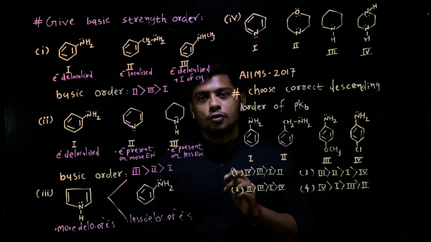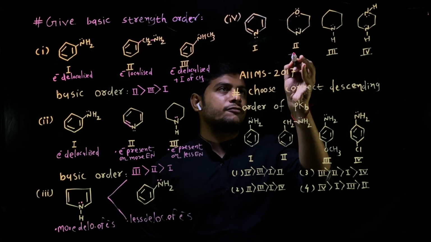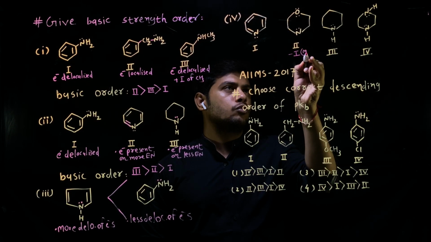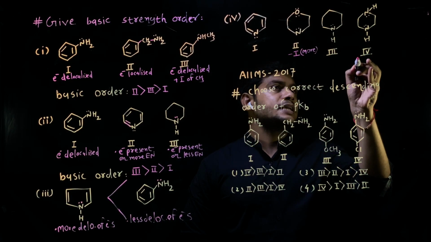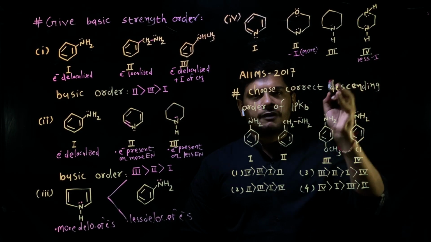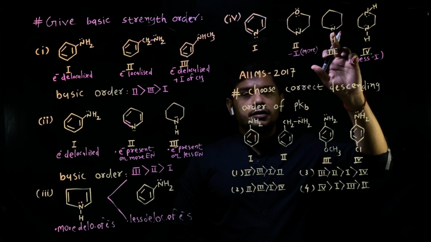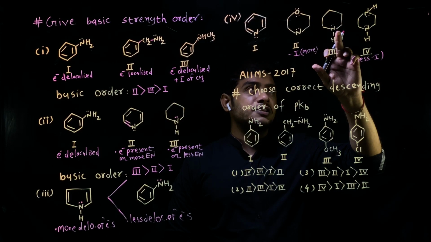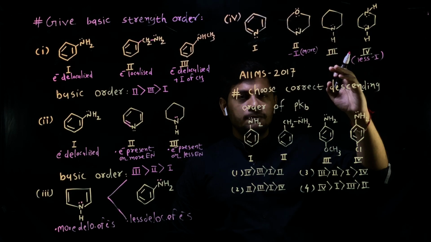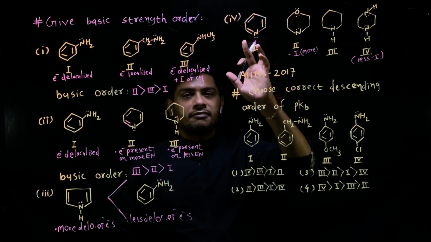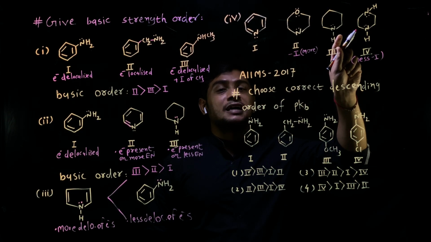But there is a presence of O, ether, and we know that ether has a minus I effect. Let me write: more minus I effect in comparison to the minus I effect of NH, which is less. Fine. Now, in this case, electrons are present on nitrogen, and nitrogen is involved in a single bond. So electrons are present on a less electronegative atom, whereas in the other case electrons are present on a more electronegative atom. Okay, so the basic strength in this case is higher than that of this case.